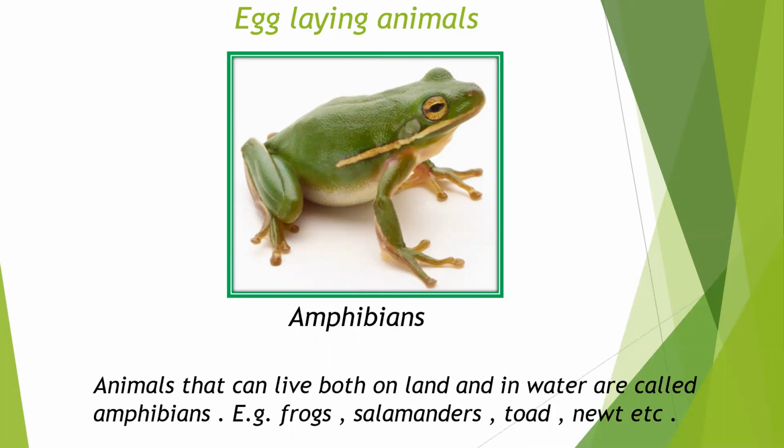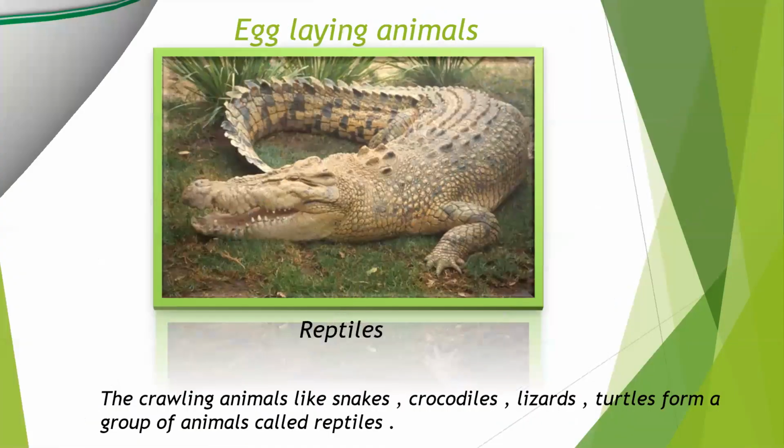The crawling animals like crocodiles, snakes, lizards, turtles form a group of animals called reptiles. Almost all reptiles reproduce by laying eggs. Snakes lay eggs on the ground.